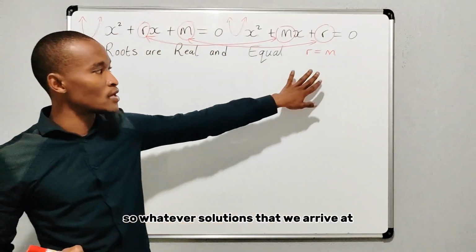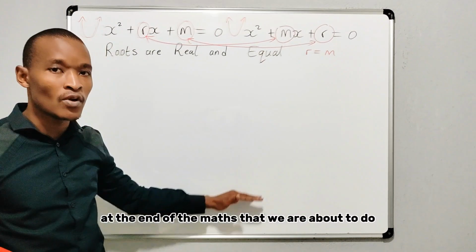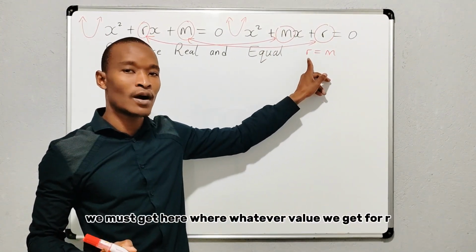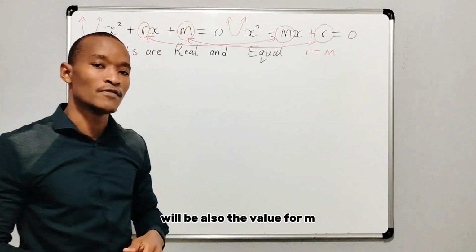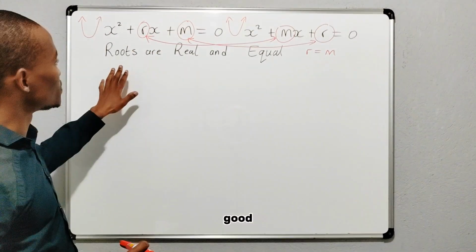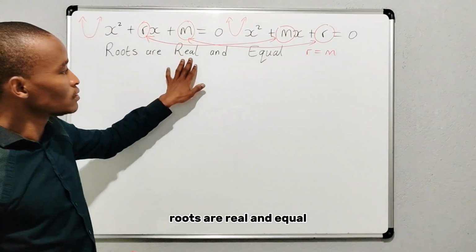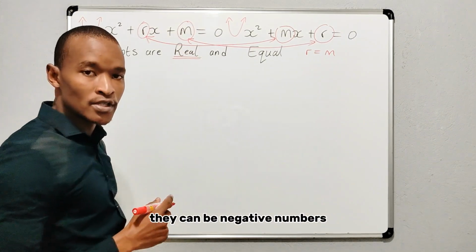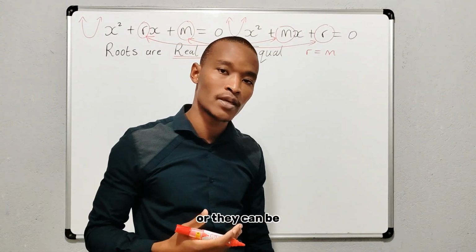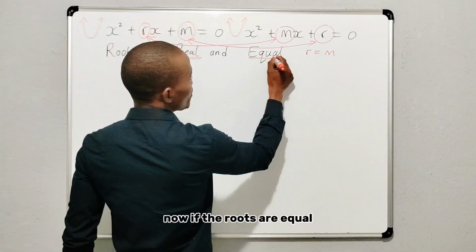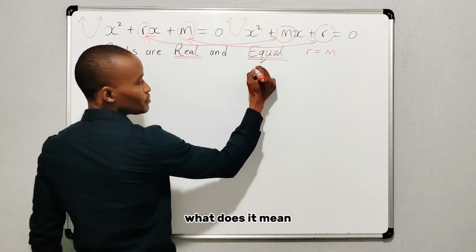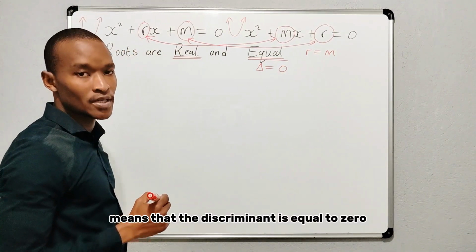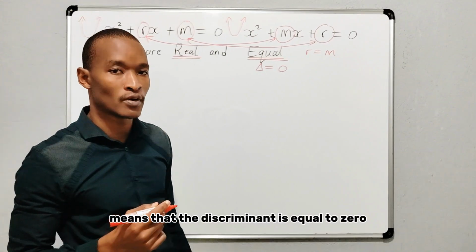So whatever solutions that we arrive at the end of the maths that we're about to do, we must get here where whatever value we get for R will be also the value for M. Good. Roots are real and equal. Real means obviously they can be negative numbers, they can be 0, or they can be positive. Good. Now, if the roots are equal, what does it mean? We're going to use the discriminant, of course. However, it means that the discriminant is equal to 0.